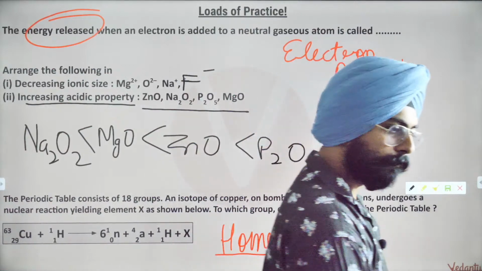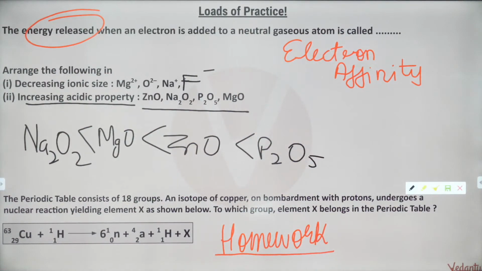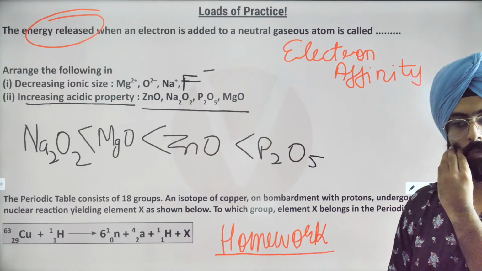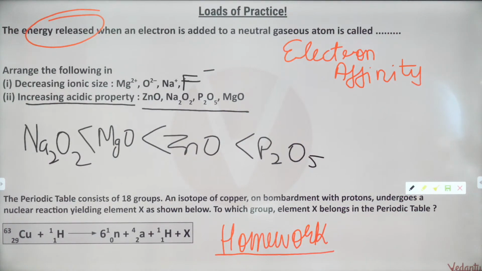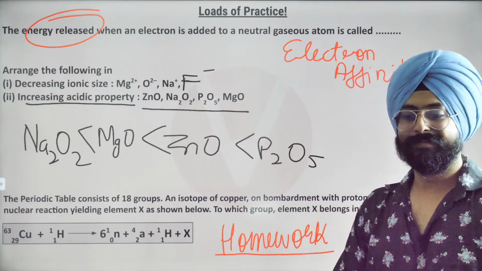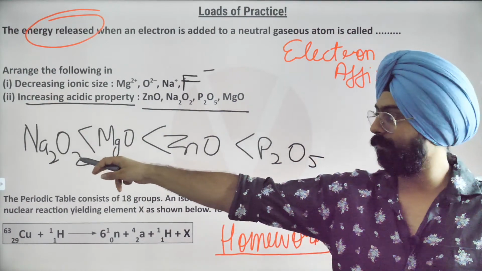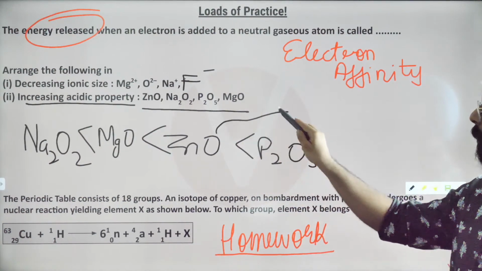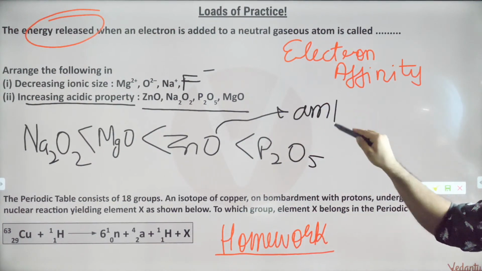Okay? Done? Fine? Got it? Good. This Na2O2 is a peroxide. Cool? This is your answer. Zinc, you should remember, is amphoteric in nature.